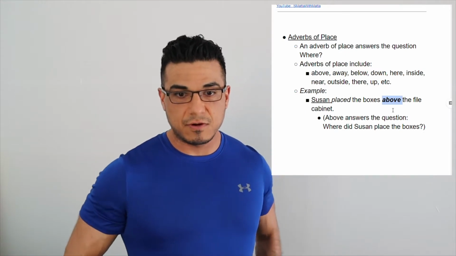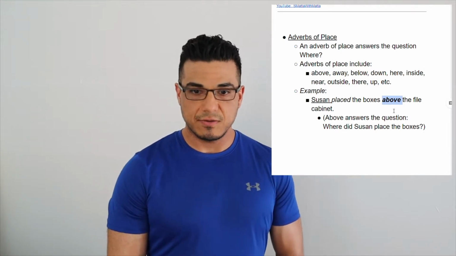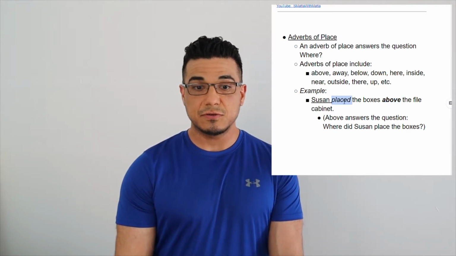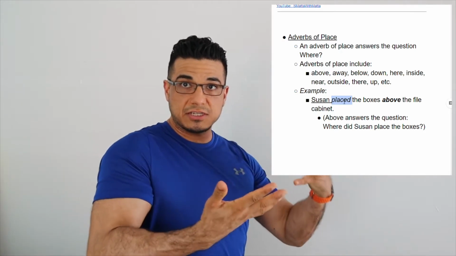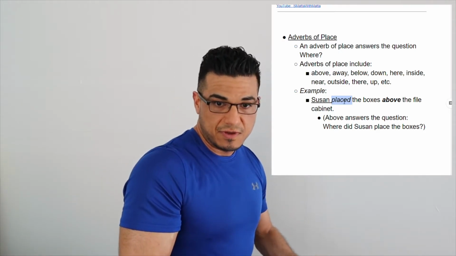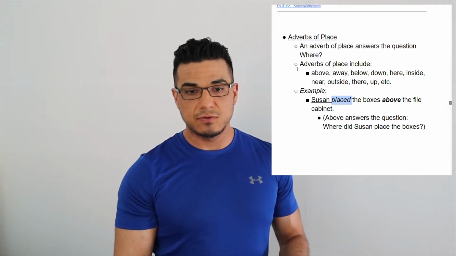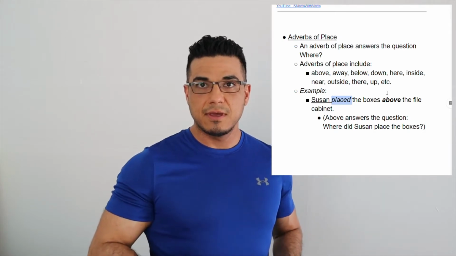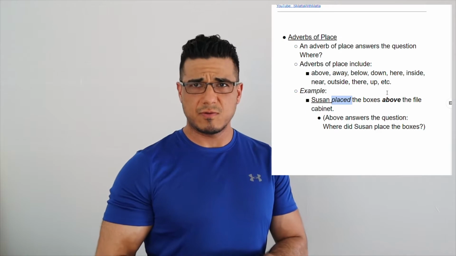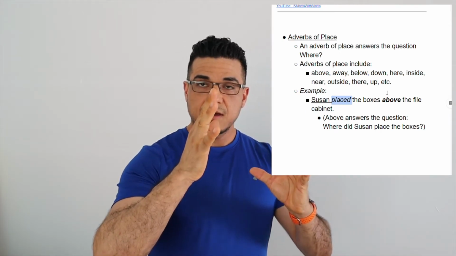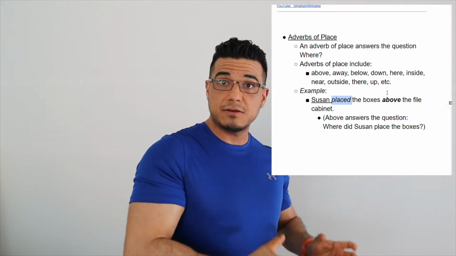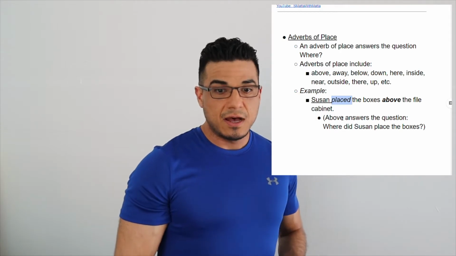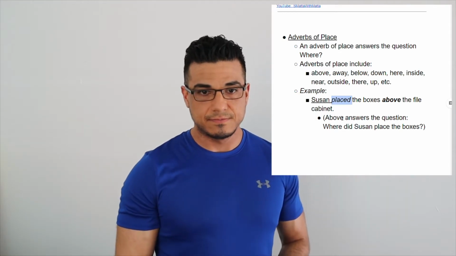She placed, so our verb, the boxes above the file cabinet, right? So we know that above refers to the action placed because it's giving you the direction for where she is going to move these boxes, right? As opposed to the boxes sat above the filing cabinet or on the cabinet, really. Then in that case, it would be considered more of a preposition. However, again, this is commenting on her action of placing these boxes. And I also mentioned too, above answers the question, well, where did she place it?